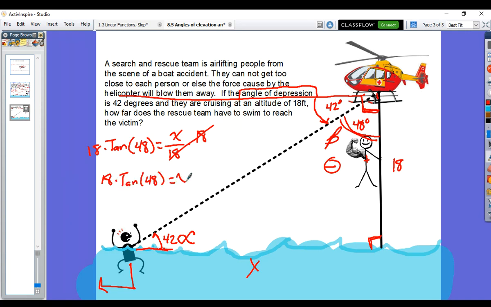So this is what's going in our calculator, just like that. So you take 18 times, hit tangent 48, close your parentheses, and hit enter. You should get x to equal roughly 19.991 feet, or if we round to the nearest foot, that'd be 20 feet.